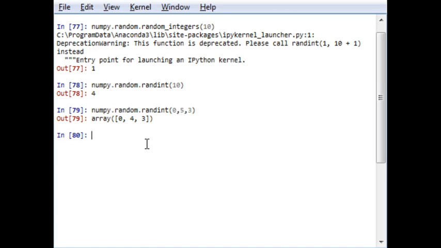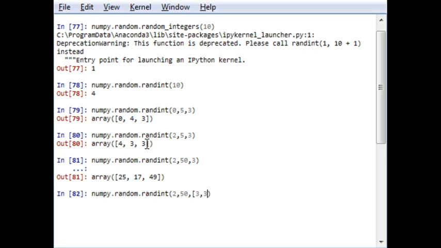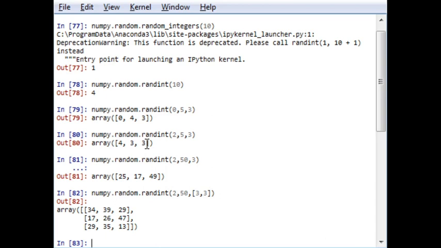That's the thing. Instead of 0 to 5, if I write 2 to 5, it will generate output between 2 to 5 and there will be 3 elements. Now instead of 5, if I write 50, it will generate output between 2 to 50. Now instead of this single dimension matrix, if you want a 2-dimension matrix, instead of 1 by 3 I want to write 3 by 3, then my output will be like this, and it will generate a matrix, an array, not a matrix, it's an array.